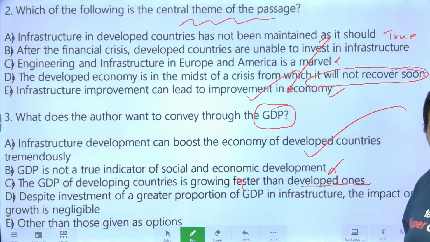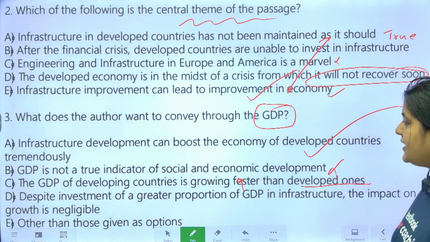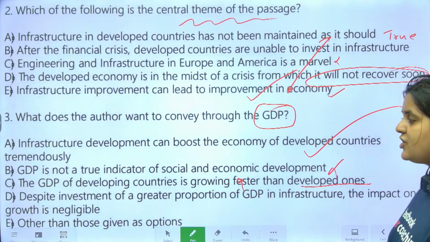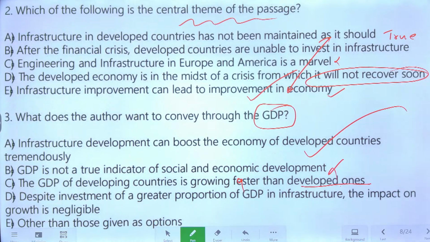If you invest even 1% of your GDP on them, if you increase that spending, it will increase your economy. Okay, it is not about what it's an indicator of. It is not about comparing the GDP of developing countries with developed countries. You know, the impact on growth is negligible. No, अगर आप अच्छा spend करोगे तो impact on growth will be huge. So guys, answer option is A. A correct है. Okay, very good, Jay. Got it, guys? Did you understand this?